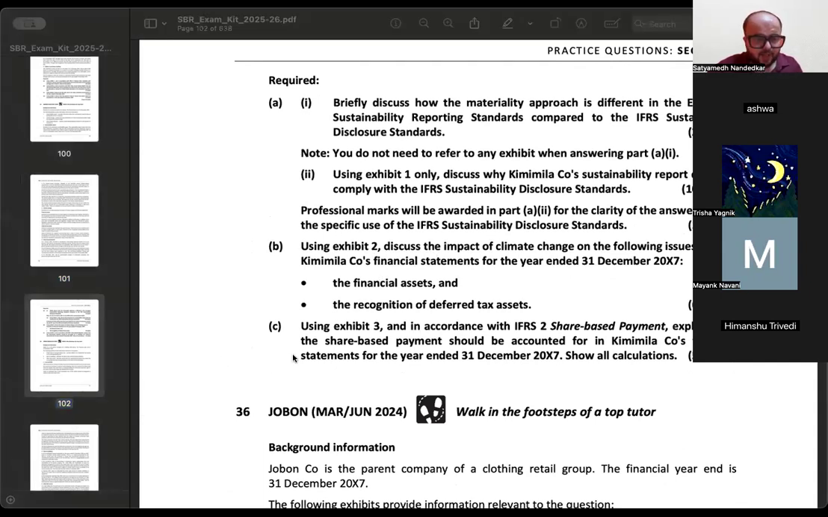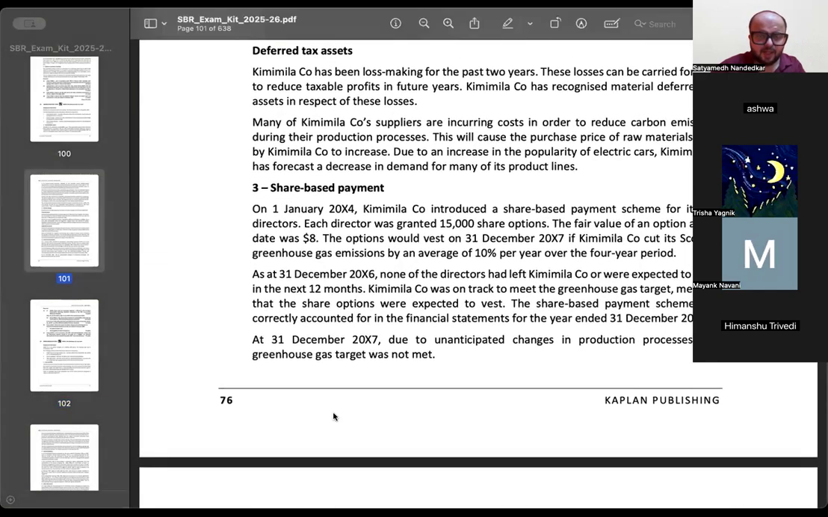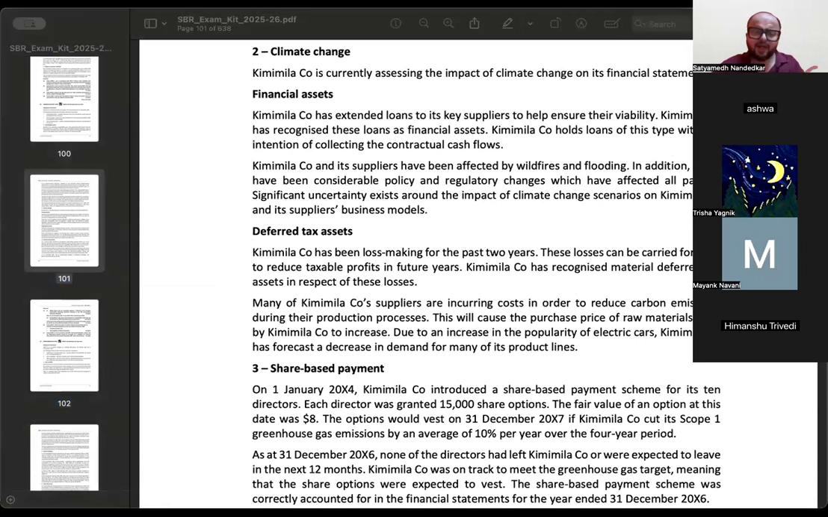What is the question? Using Exhibit 2, discuss the impact of climate change with respect to the financial assets. Now, what is happening here? It has extended loans to certain key suppliers, and the business model is to collect contractual cash flows. Now what happened with the suppliers? There were fires and flooding and regulatory changes, which means the suppliers appear to be in a difficult financial position. They will not be able to repay the full amount, or they might not be able to repay anything.